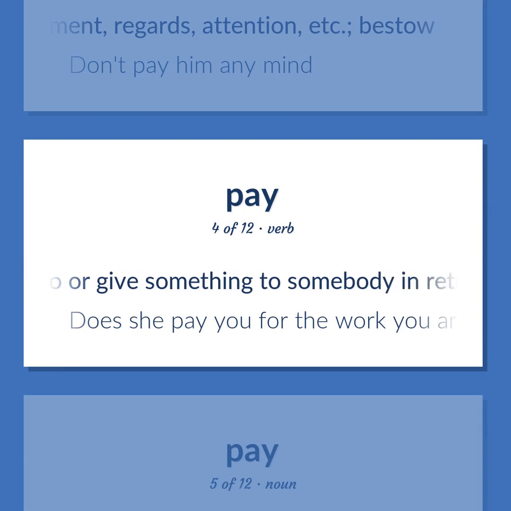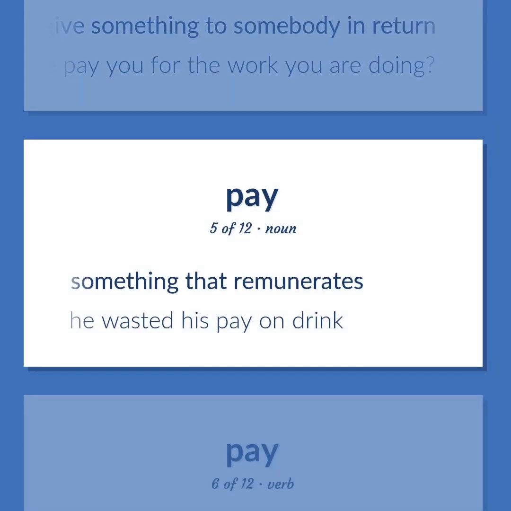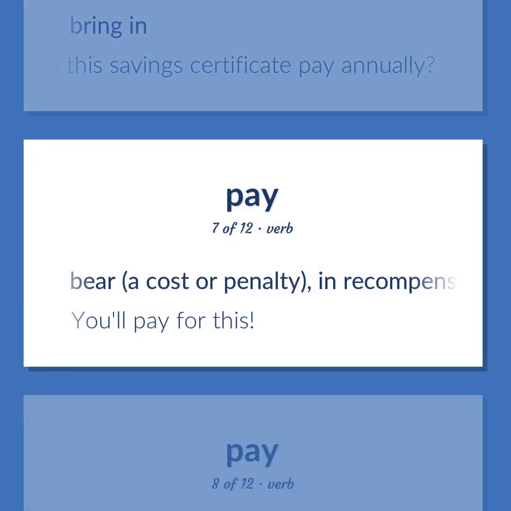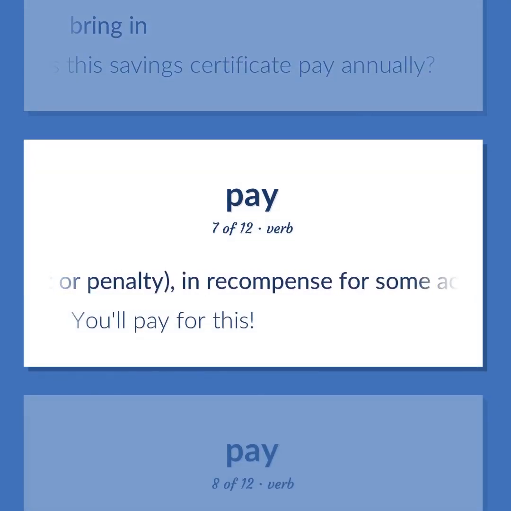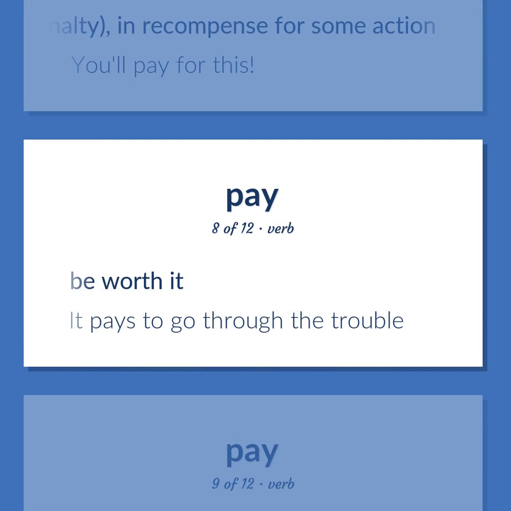Do or give something to somebody in return. Does she pay you for the work you are doing? Something that remunerates. He wasted his pay on drink. Bring in. How much does this savings certificate pay annually? Bear a cost or penalty in recompense for some action. You'll pay for this. Be worth it. It pays to go through the trouble.